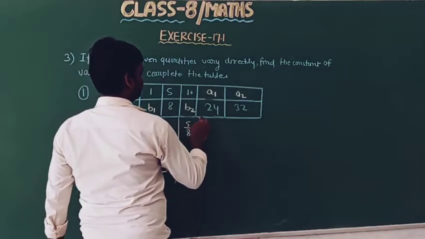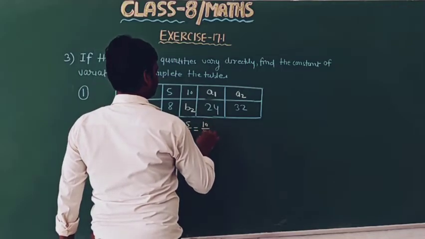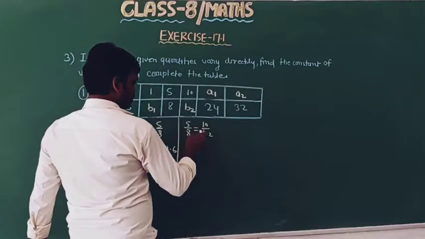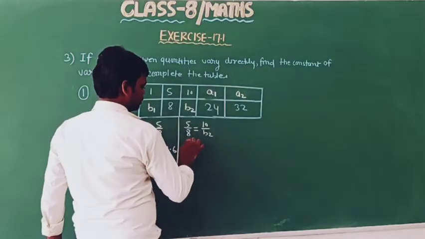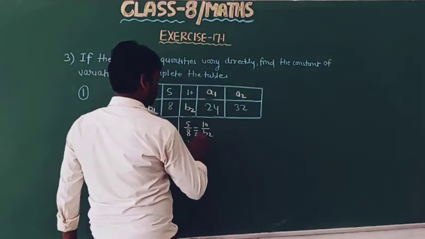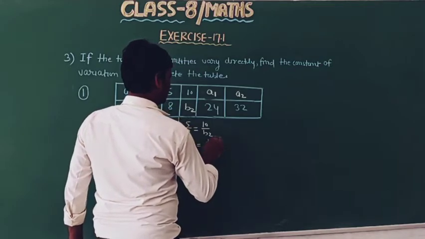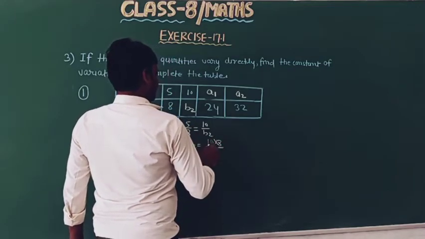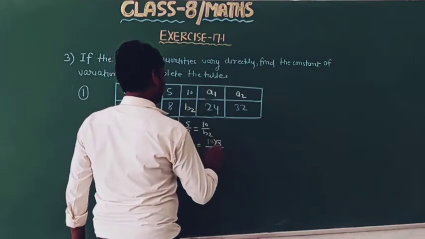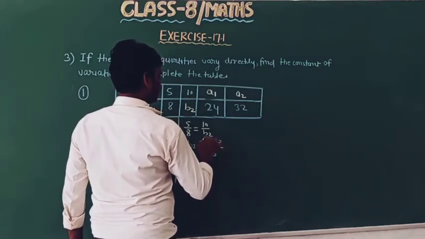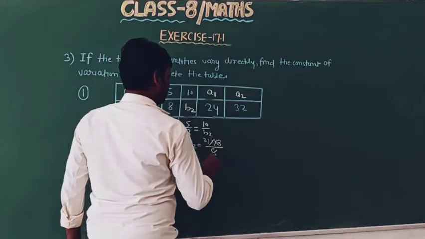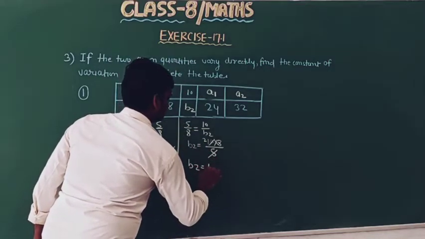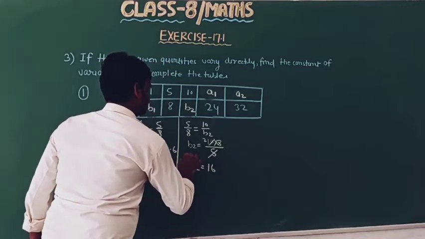5 upon 8 equal to 10 upon b2, and this can be written b2 equal to 10 into 8 by 5. This is 5 twos are 10, so b2 equal to 16.